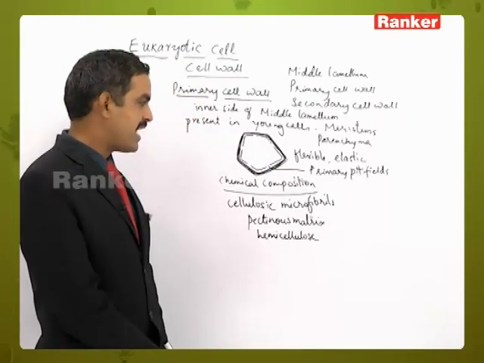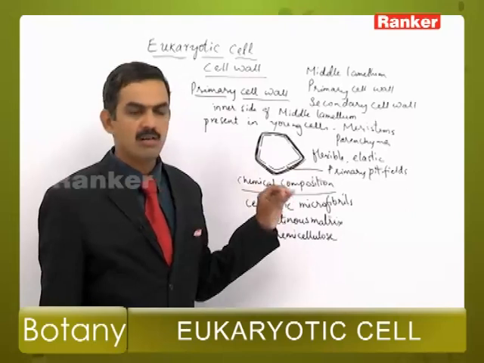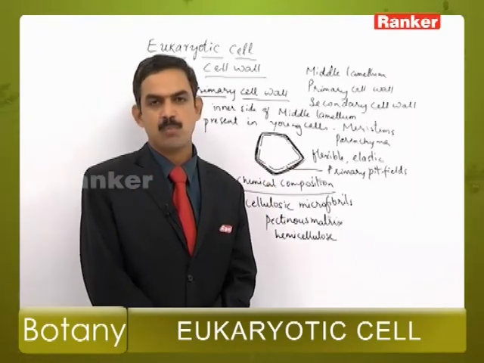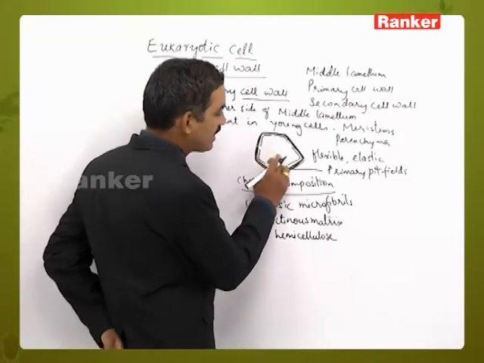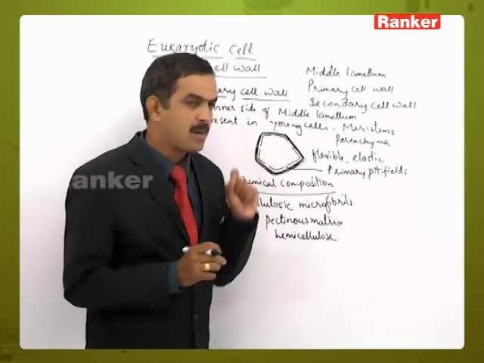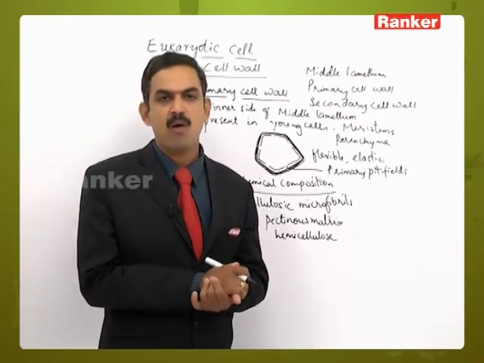So why such thin areas are formed is that when the deposition of the primary cell wall material is taking place, in some areas the primary cell wall is not deposited. So that is acting as a connection between one cell and the surrounding adjacent cells. Here, through these primary pit fields, the cytoplasm will be moving in the form of strands.